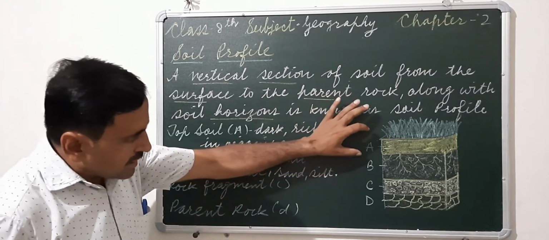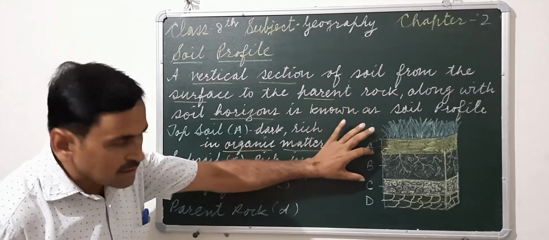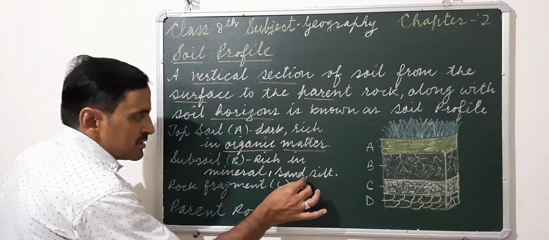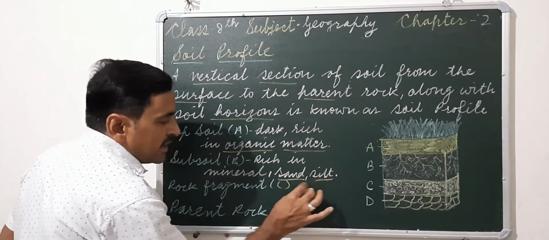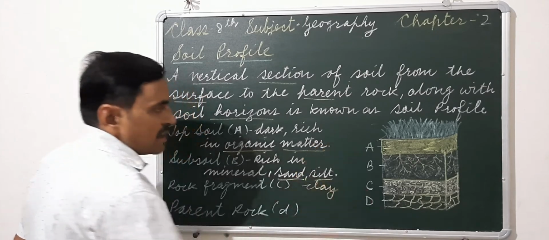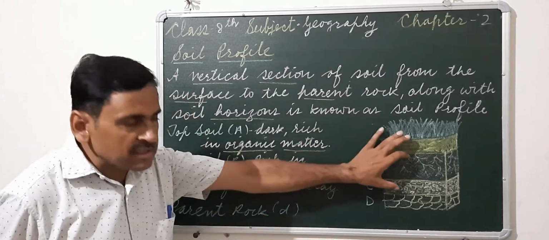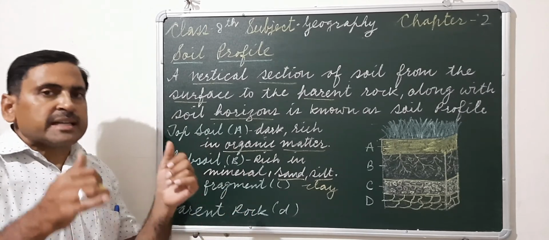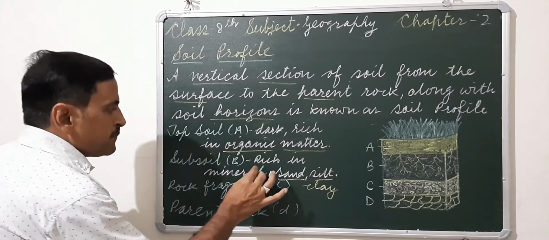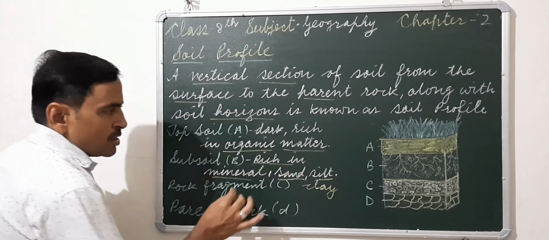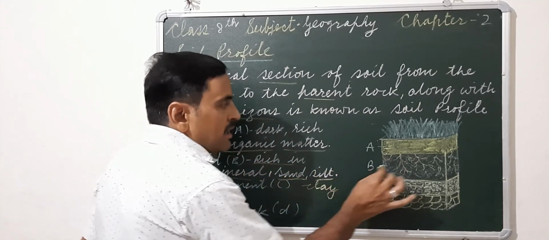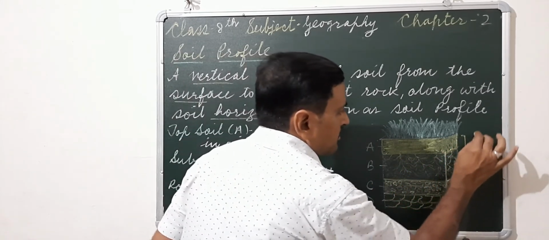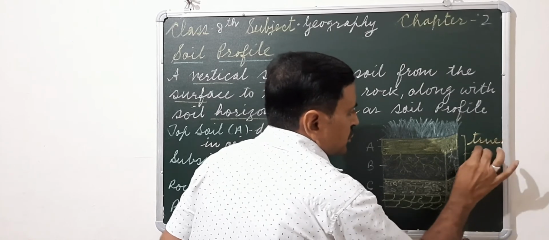Next to horizon A, we have horizon B. Horizon B consists of sand, silt and clay. This horizon is not very rich in humus, but it is very rich in minerals. So both horizon A and horizon B form true soil.